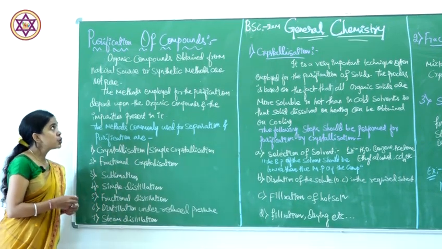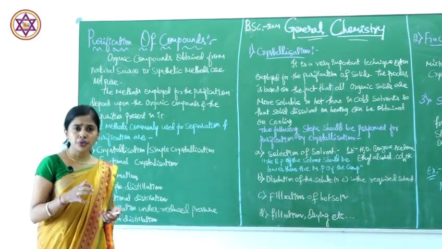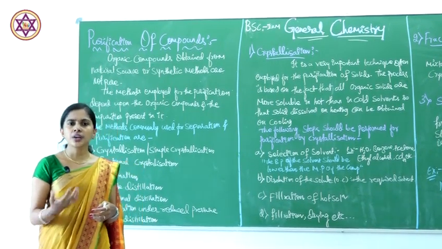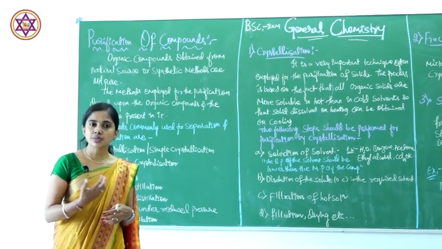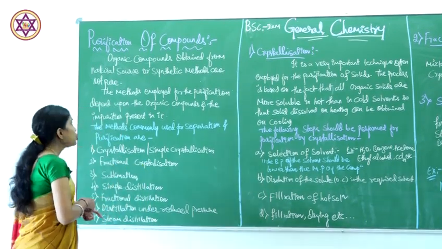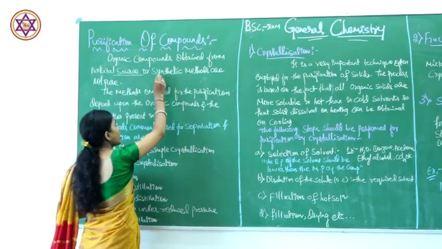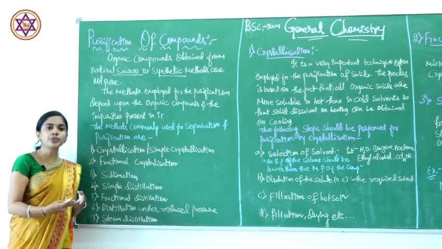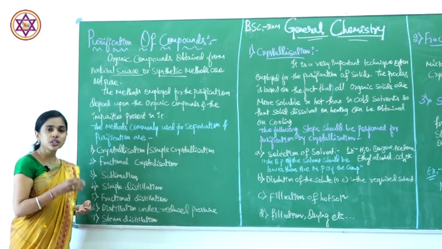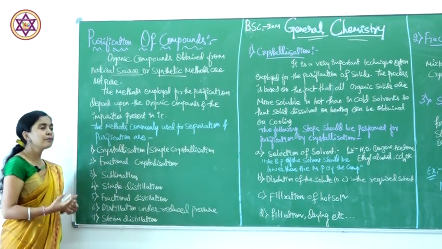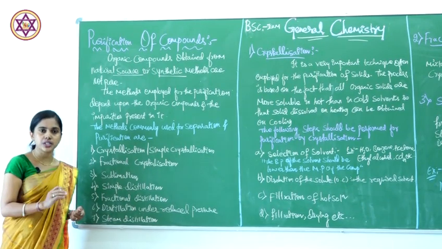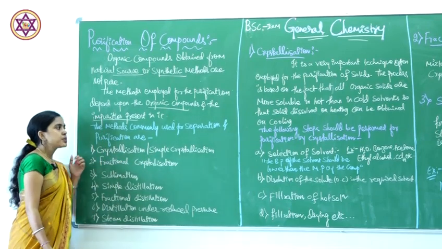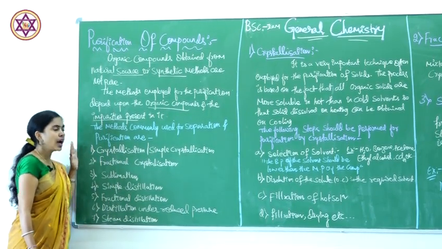First we have to know that organic compounds can be purified depending on what kind of organic compound it is. Organic compounds can be obtained naturally as well as by synthetic methods, but in both cases they are not in a pure state. Therefore we have to purify them using a suitable method. Those methods depend on what kind of organic compound it is and what kind of impurities are present. We have different types of methods of purification and separation.